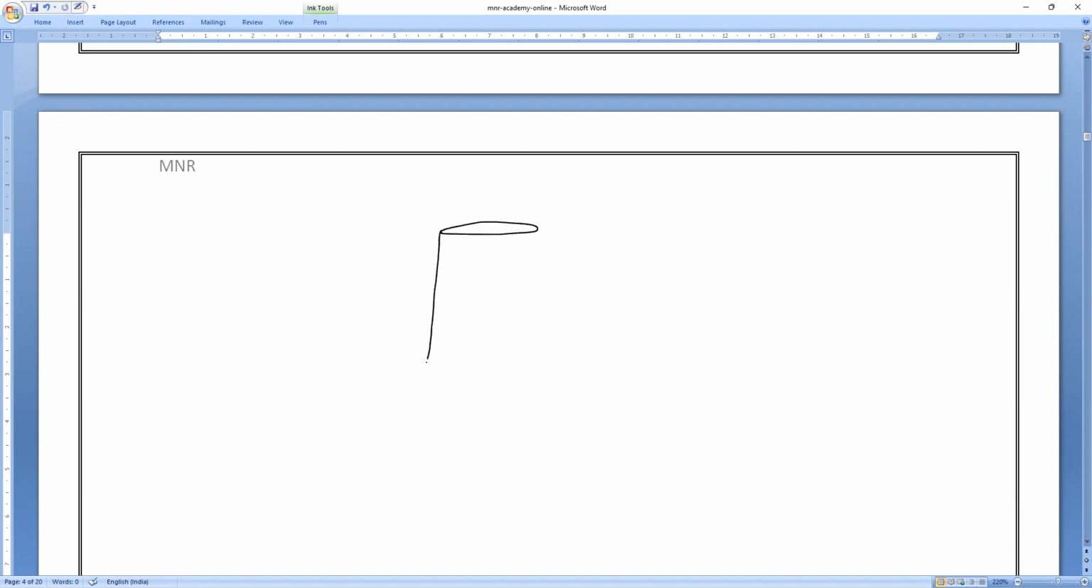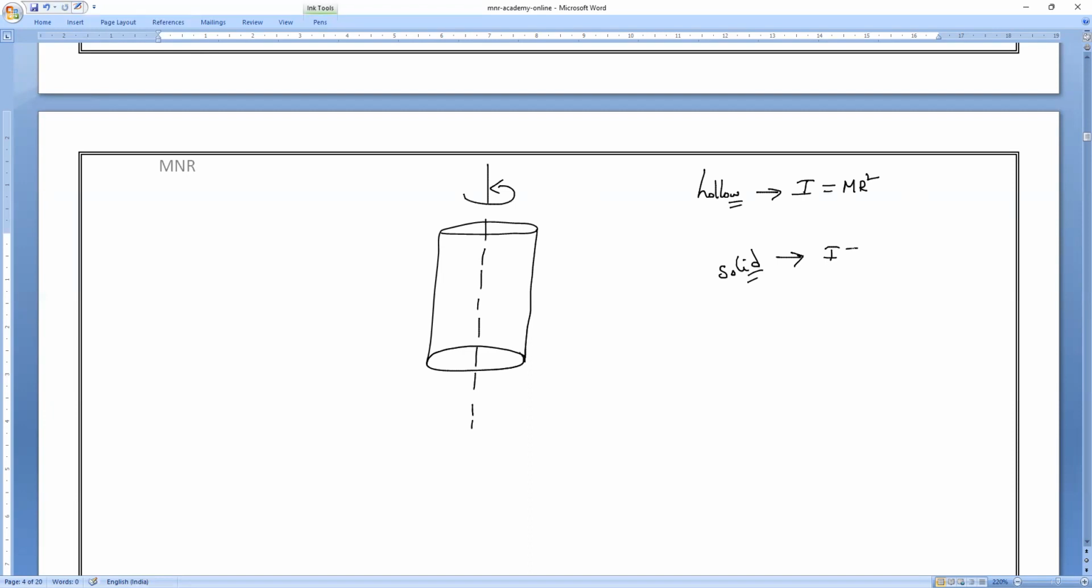If I have taken a cylinder, we all know the axis of rotation is passing through the center of mass if it is rotating. There are two kinds of cylinders: one is a hollow cylinder, another is a solid cylinder. For a hollow cylinder, the moment of inertia is MR square. For a solid cylinder, the moment of inertia is MR square by 2. Clear, everyone? This is a concept you all know.